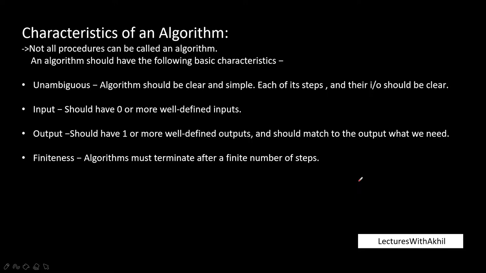So finiteness means we should have a definite number of steps, not an infinite number of steps, to solve a particular problem. We should have a finite number of steps. The same goes for being unambiguous. The algorithm should be clear and simple. It should be easily understandable.